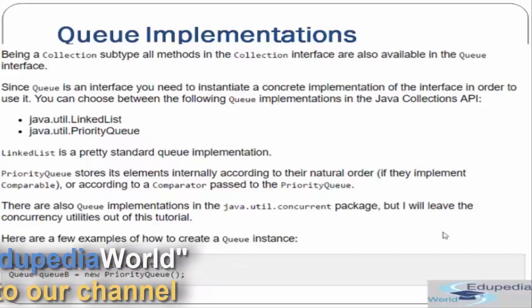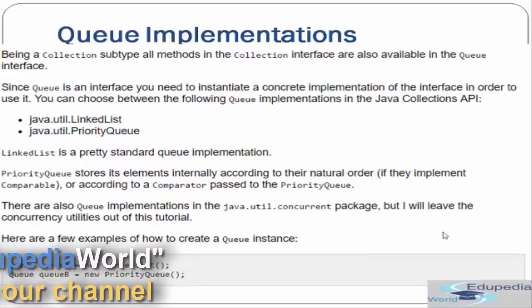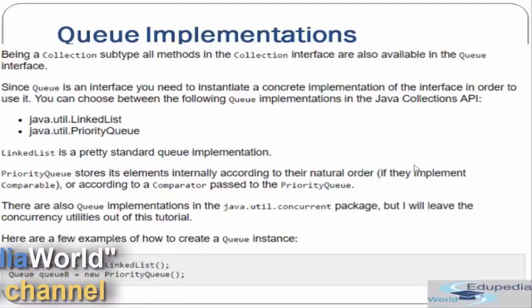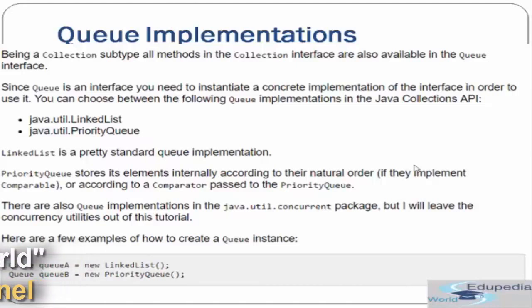Like we have a LinkedList and then we have a PriorityQueue. So both of these are actually queue implementations in the Java API. Now LinkedList is a pretty standard queue implementation, and PriorityQueue stores its elements internally according to their natural order, if they implement Comparable. So it actually stores the elements in their natural order, or you can give the priority according to your Comparable implementation. There are also queue implementations in the concurrent package, but let's leave them for now.